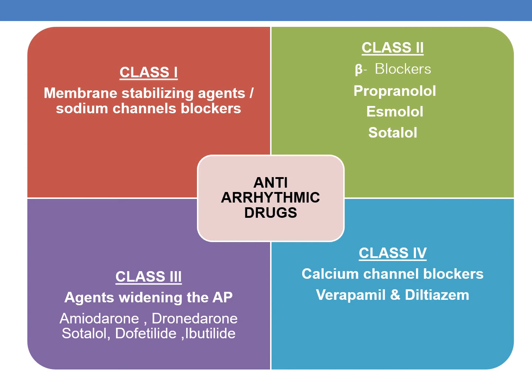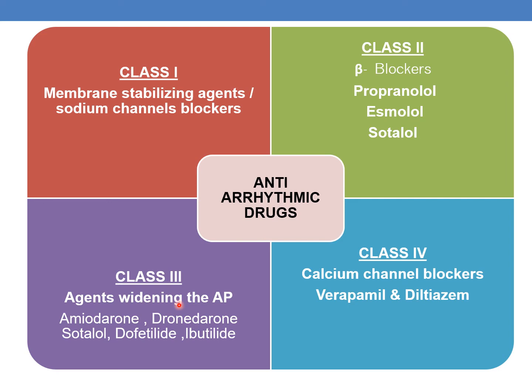Now, as we have discussed, the antiarrhythmic drugs are mainly of four classes: class 1, class 2, class 3 and class 4. The class 1 are specifically membrane stabilizing agents or sodium channel blockers. The class 2 are beta blockers. Examples are propranolol, esmolol and sotalol.